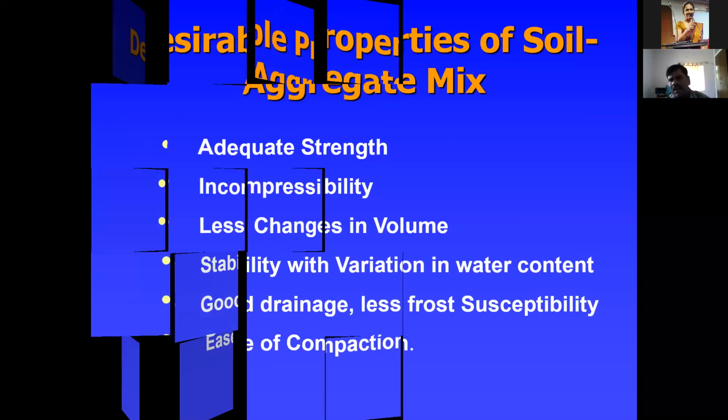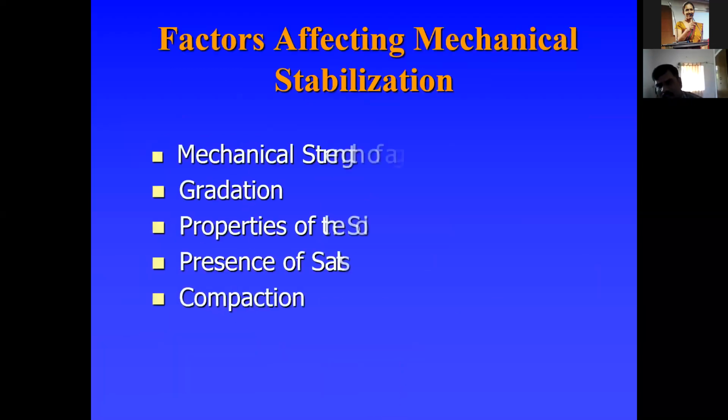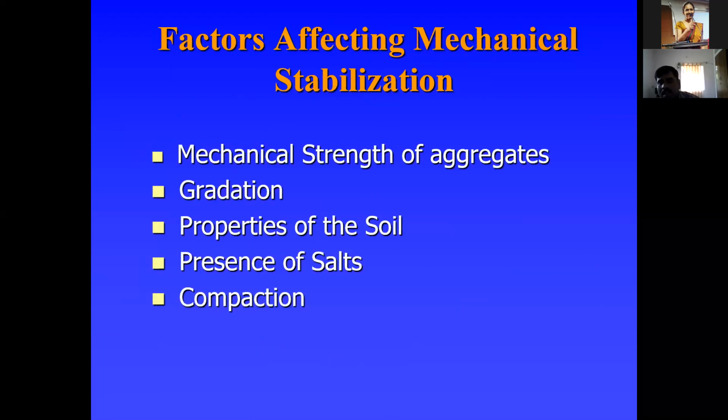Some of the important factors affecting mechanical stabilization are the mechanical strength of aggregates, which is very important, and also gradation. Gradation is a very important factor. You can't simply use whatever material is available; you have to go with gradation and proper proportions, following the methods for gradation. Properties of the soil are also very important factors. We should know exactly what the properties of the soil are.